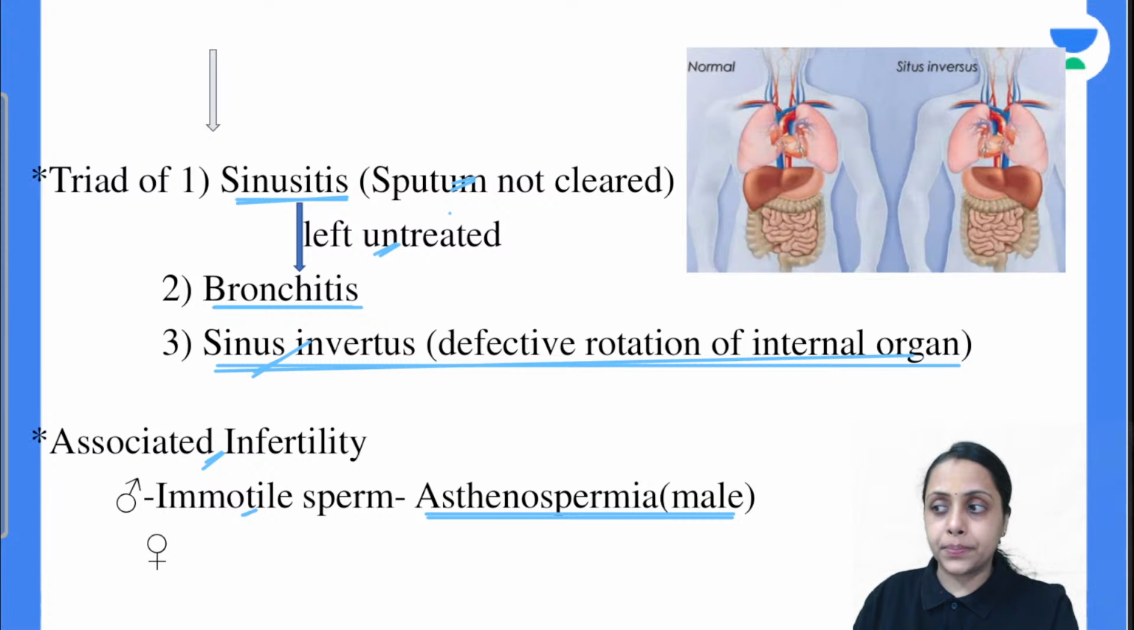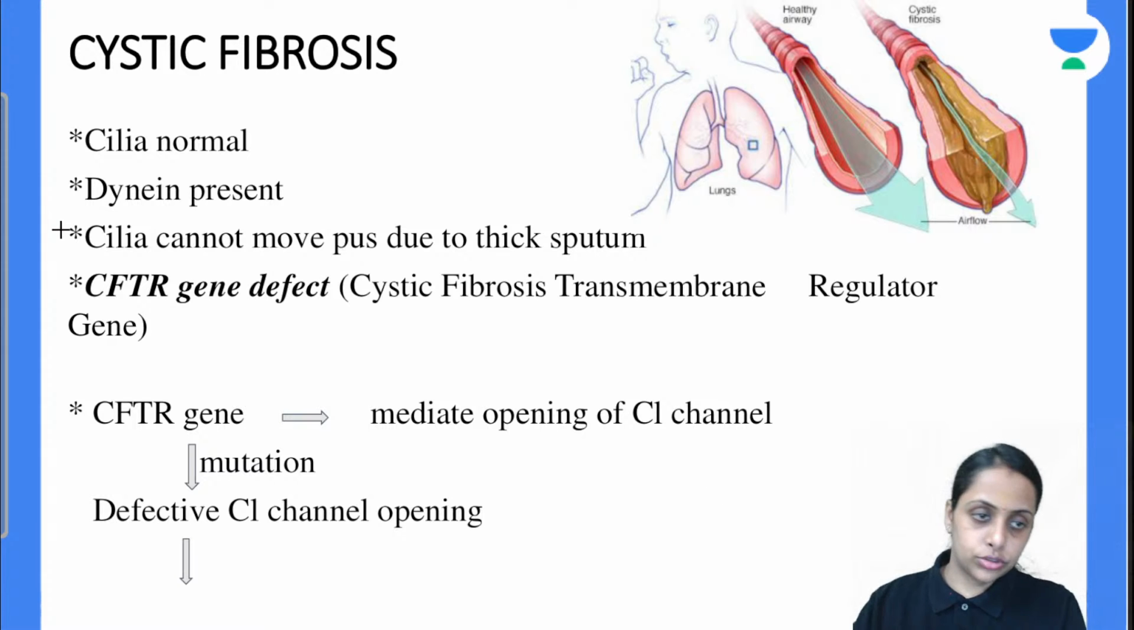Is this clear with everybody? So this is about the Kartagener syndrome. Do reply first. Is this clear? So moving further to the next disorder related to our cilia is cystic fibrosis.